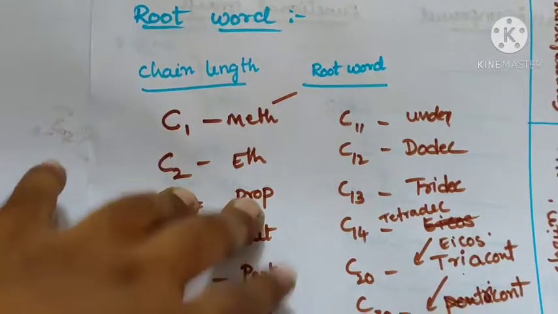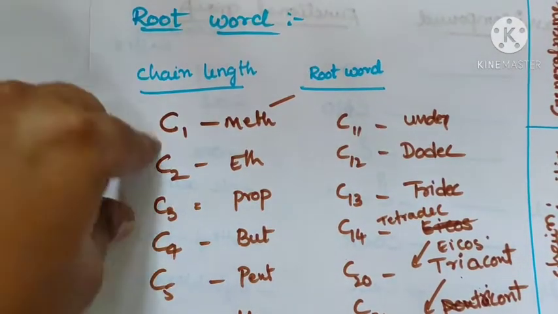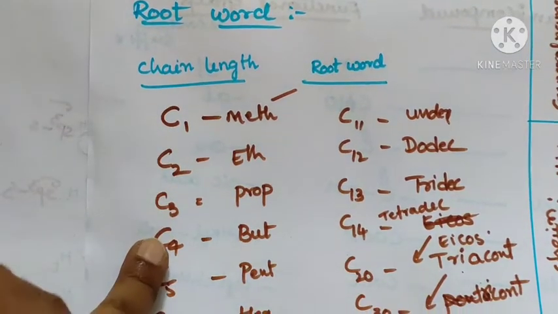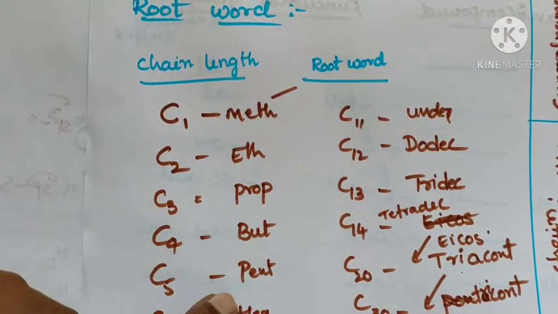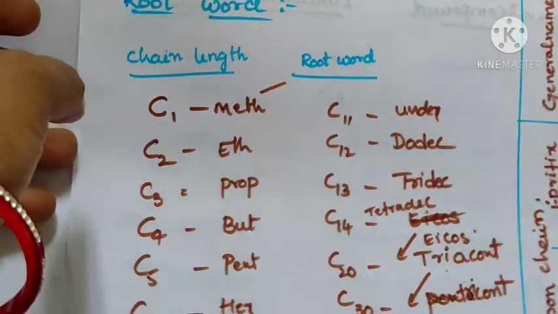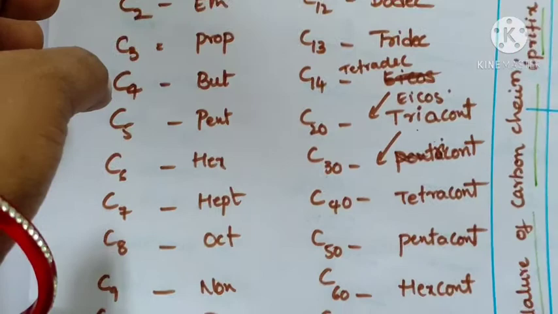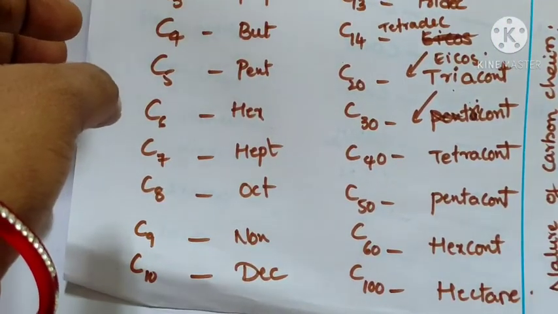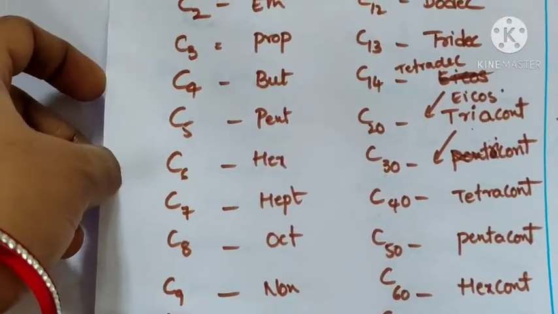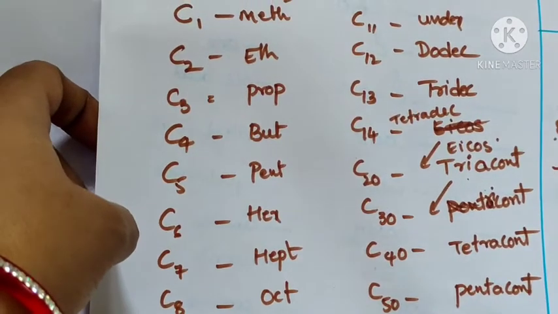Now, as the number of carbons increases, the number of carbons is very different, so the IUPAC root word name is different. C1 is meth, C2 is eth, and C3 is prop. And then the nature of the carbon chain: the nature of the carbon chain is saturated or unsaturated.